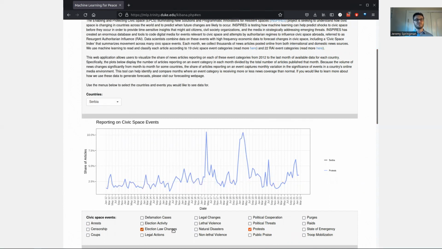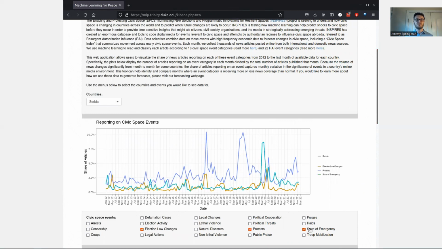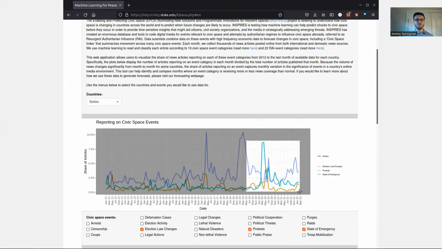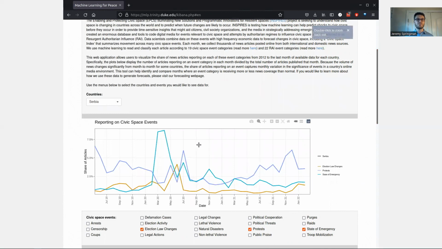Here, we are looking at events in Serbia, focusing on the volume of reporting on protests, election law changes, and state of emergency declarations. As you can see, this figure captures 4 waves of highly impactful protests, including 2 important waves of protests in the last 2 years. Zooming in, we can also see that our state of emergency variable captures 3 waves of COVID restrictions implemented by the Serbian government and several important changes in election laws in advance of the last 2 elections.